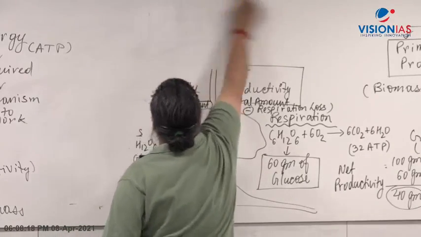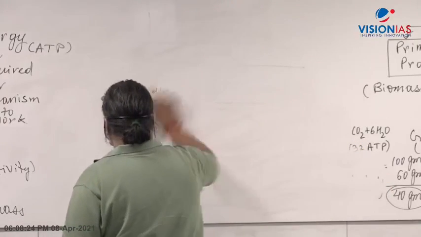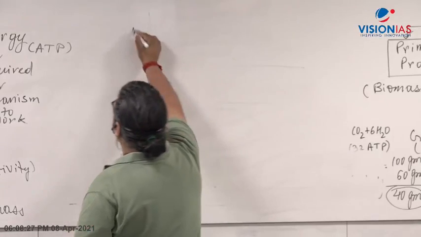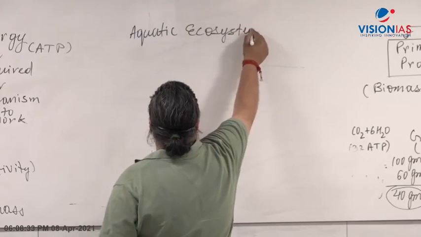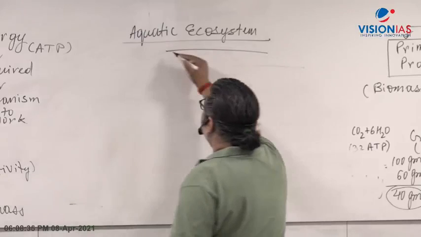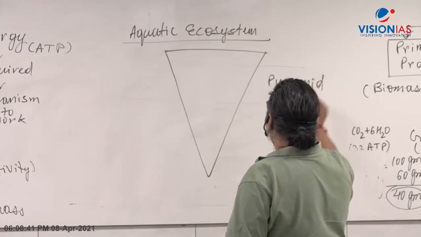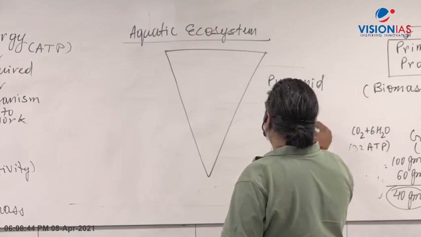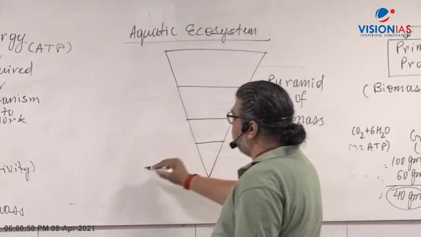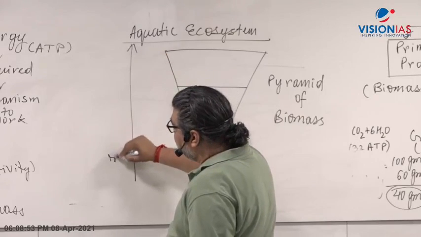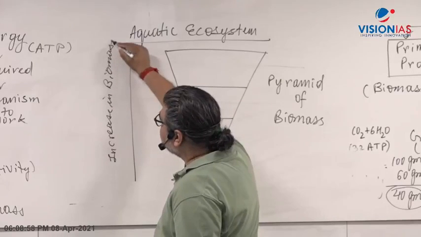Now let's say, for example, the last class, the question, inverted pyramid of biomass in aquatic ecosystem, which Kunal and Soham are asking about. In the previous class I said that in an aquatic ecosystem, if you remember, the pyramid of biomass, in terms of biological mass, and I have shown you the image also, increases. There is an increase in biomass. I am talking about aquatic ecosystem.